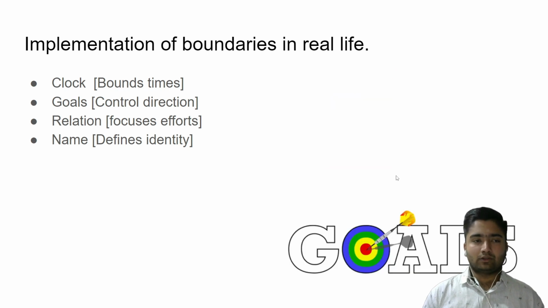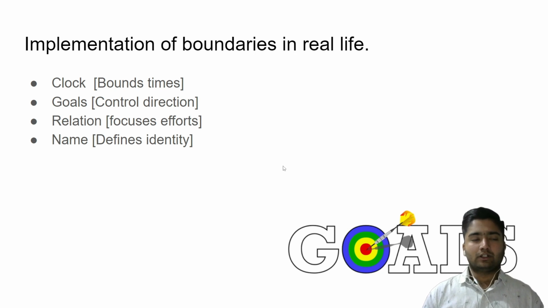Other is to control the direction, to put effort. We cannot put effort in every direction. So we have some fixed goal in our life. Like we define to become a doctor. So we will put our effort to become the doctor. To become doctor, we need to put effort in that direction only. We need to stop other activities. Like we cannot spend more time in painting and expect that we will become doctor. So that boundary is very important.